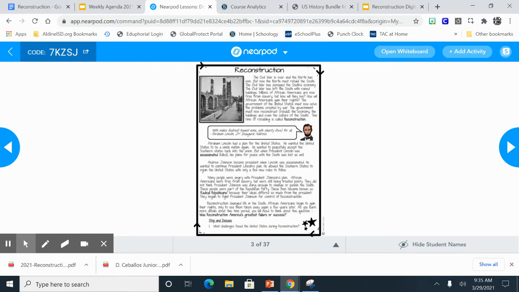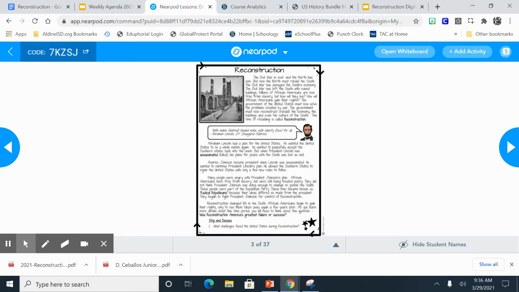We now have to rebuild the economy because with the Anaconda plan, we kind of shut down the economy of the South. And we must rebuild relationships with the South, rebuilding that culture. And again, we still have to figure out how we're going to introduce these millions and millions of slaves that were now free back into society.